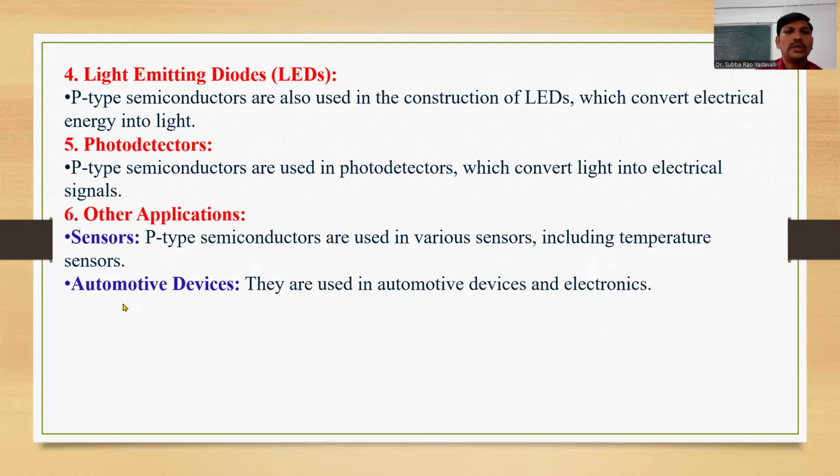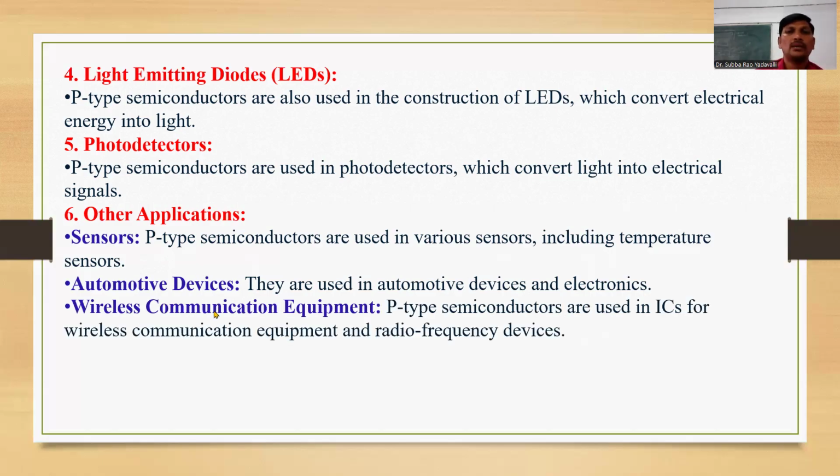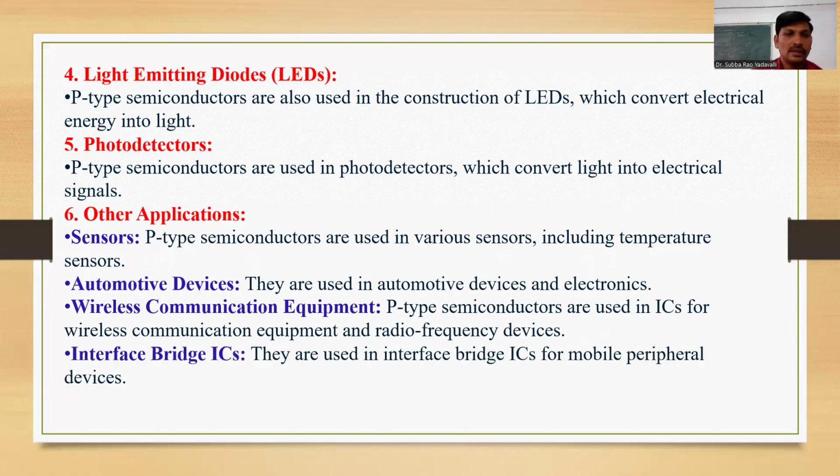And the next one is automotive devices. They are used in automotive devices and electronics and wireless communication equipment. So p-type semiconductors are widely used in integrated circuits for wireless communication. Next one is interface bridge ICs. They are used in interface bridge ICs for mobile peripheral devices. So these are the examples. These are the applications of p-type semiconducting materials.